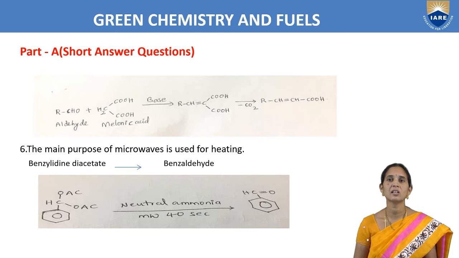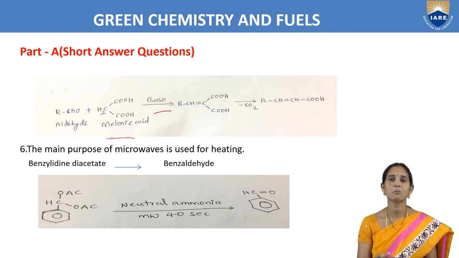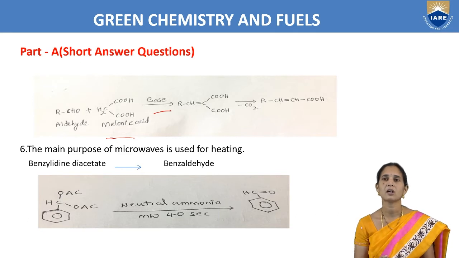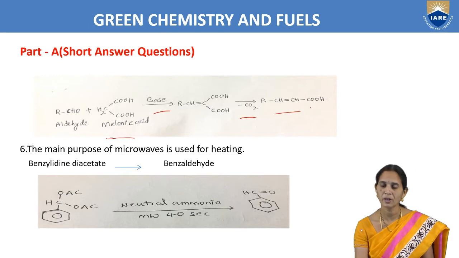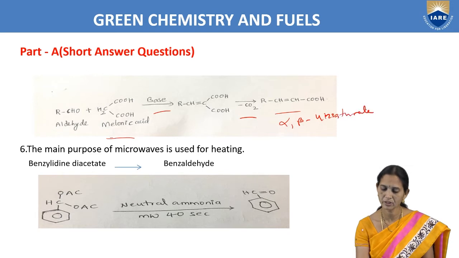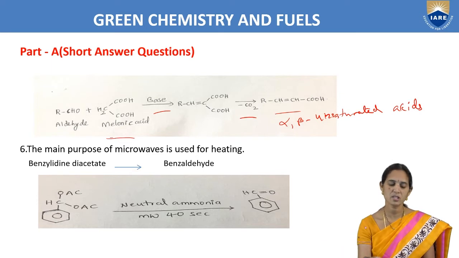Here we are taking aldehydes and adding malonic acid and using a base in water based condition, where removal of the carboxylic group, CO2, takes place, and we prepare alpha beta unsaturated acids.